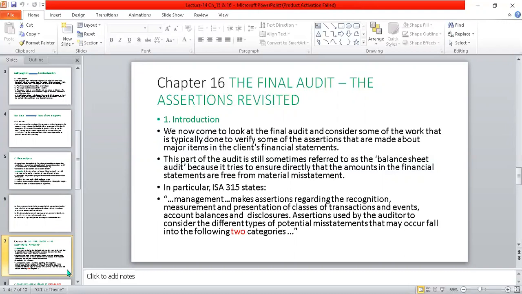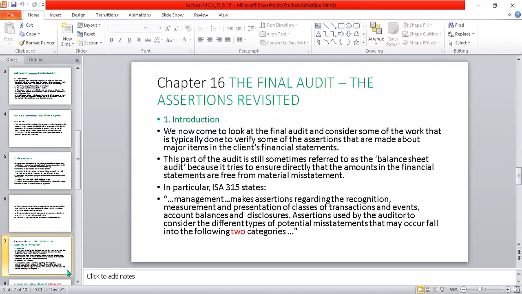We now come to look at the final audit and consider some of the work that is typically done to verify some of the assertions that are made about major items in the client's financial statements. Simply, he is saying the assertions in the client's financial statements are either true and fair or misstated.